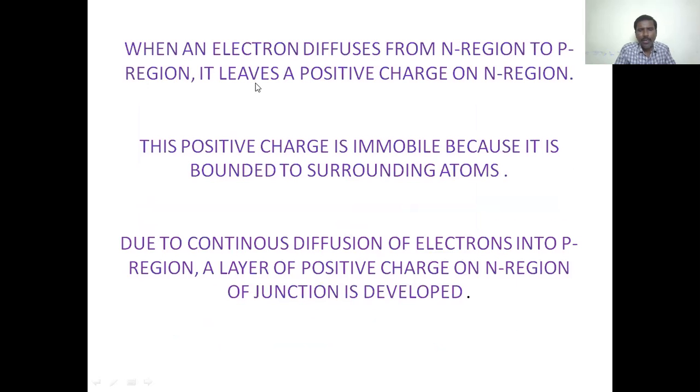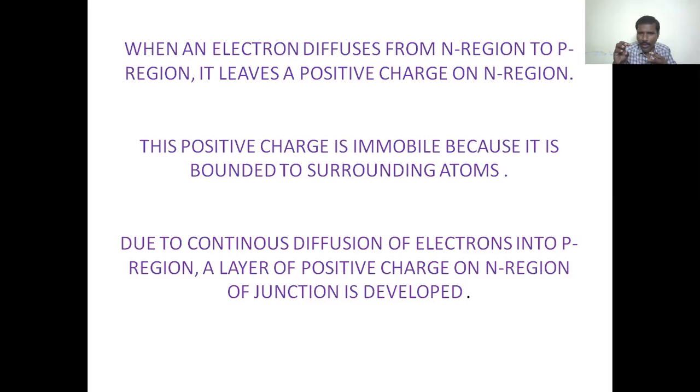When an electron diffuses from the n region to the p region, it leaves a positive charge on the n region. That is what is happening here. The majority charge carriers in the n-type semiconductor are electrons.